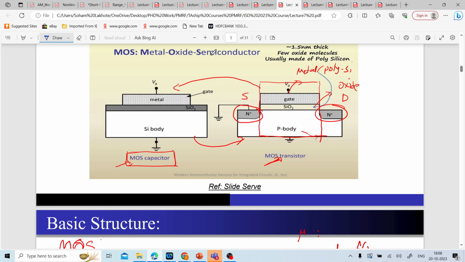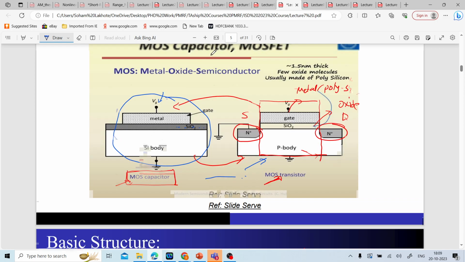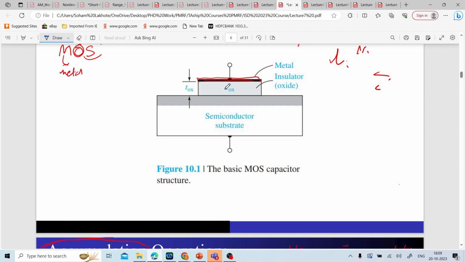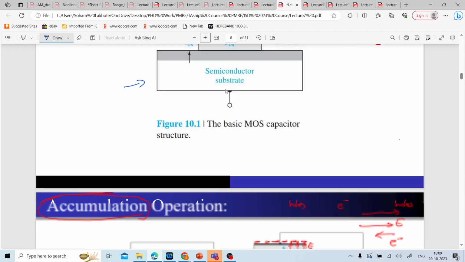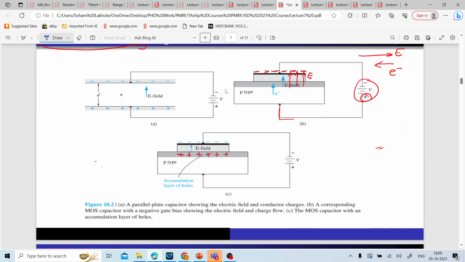Just to tell you again, this is what the structure of the MOSCAP looks like. It has a p-type substrate, then a metal, and we are giving a bias to the gate, that is directly at the metal, and in between we have an oxide. This is the structure that we first studied before the MOSFET transistor, because this structure is inherent inside the MOSFET. This diagram has been taken from Donald Neamen. Now we just have to see how this works.